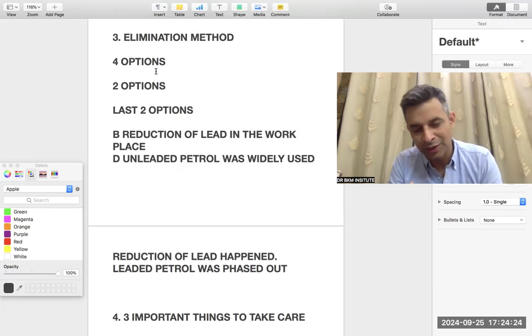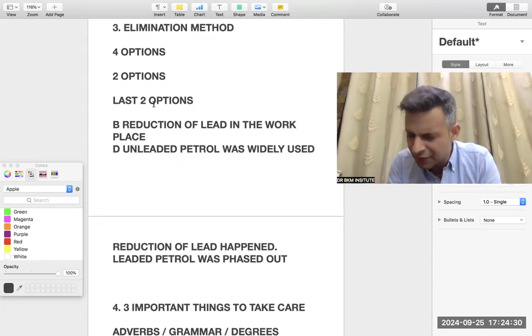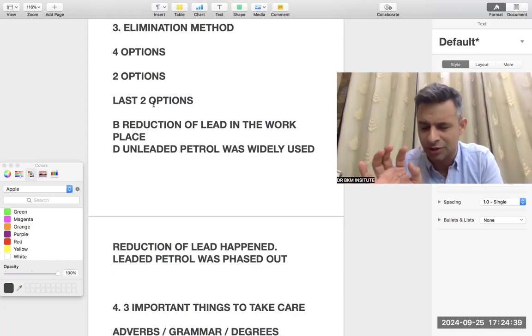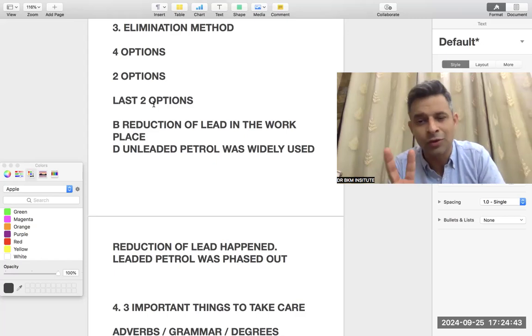Then third point, elimination method. Again, first of all, do easy questions first. That though is the most important strategy. But tips and tricks, when you are stuck in the last two options in the difficult questions, try to see what is that one word which I can eliminate easily. Try to find it. If there are 8 questions that you think are difficult and you have left in the first round, I promise you at least 2 or 3 questions you would be able to find.